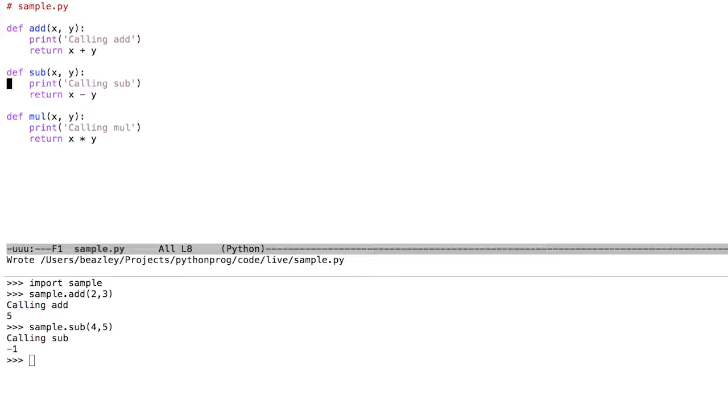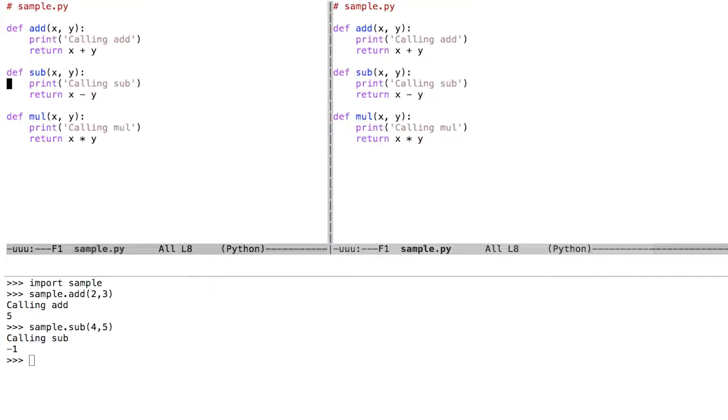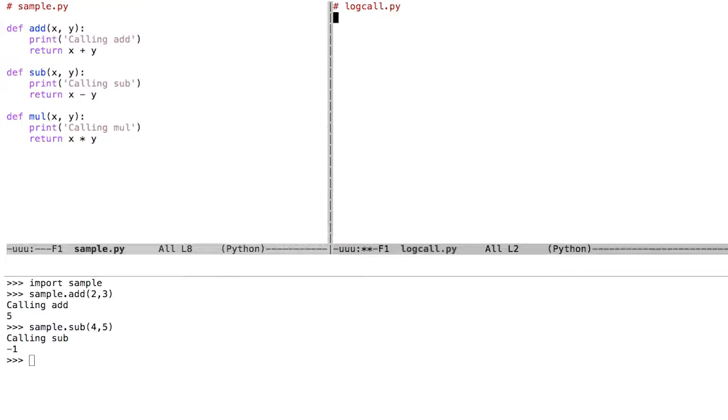One of the ways that we can solve this problem is to use this idea of making code that we did in section 11, and also this idea of wrapper functions. Here's the kind of interesting thing that I could do. I could take this code and generalize it. Let me go over to the other window here. I'm going to make a file called log call, and write a function in here called logged. The idea is that you give me a function, and I'll make a wrapper layer around it, putting logging around it.